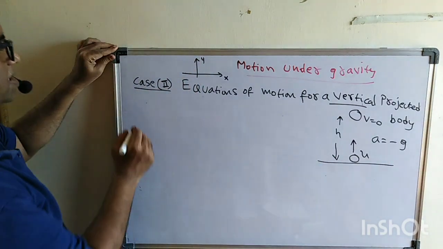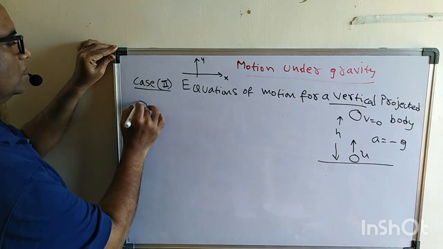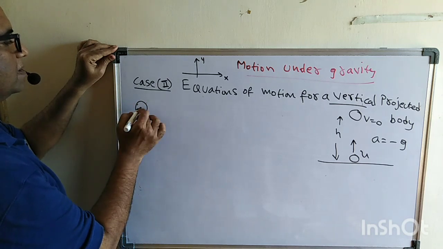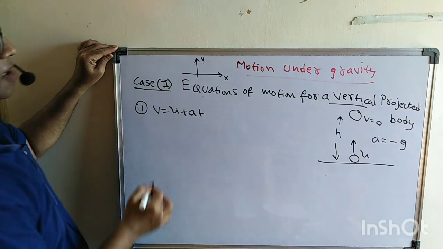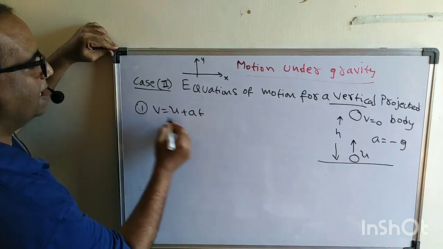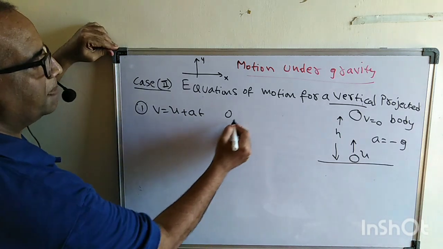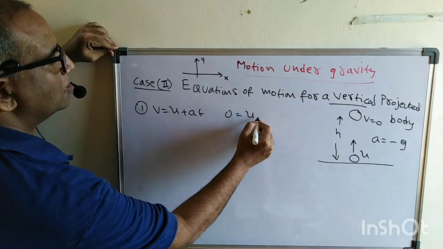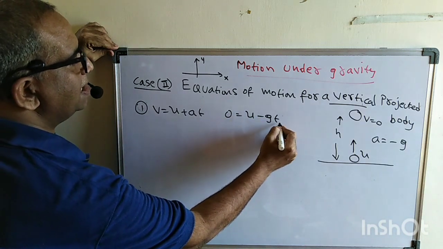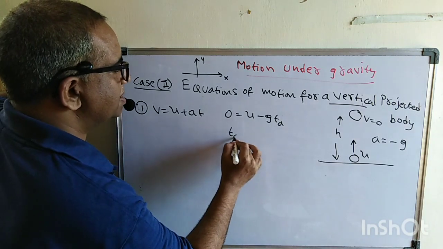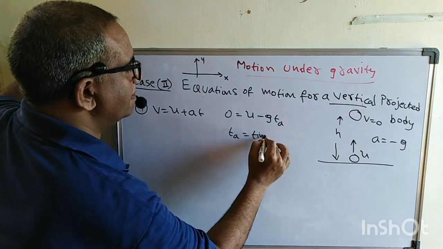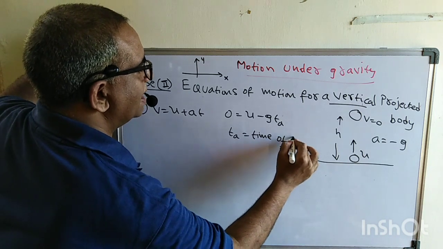Now look at equation number 1. What is equation number 1 we have? v is equal to u plus at. Now let us substitute here. In the place of v, substitute 0. In the place of u, substitute u, and minus g ta. What is this ta here? This ta we will call the time of ascent.